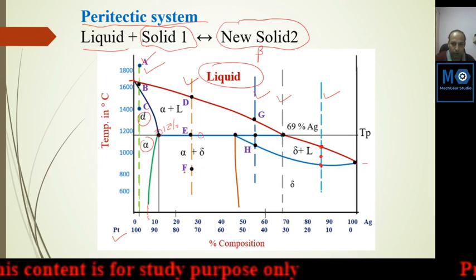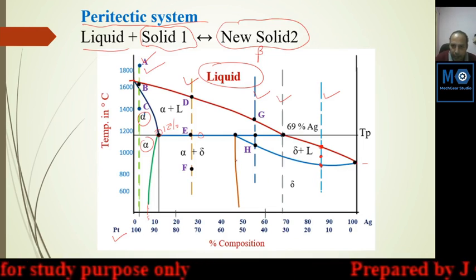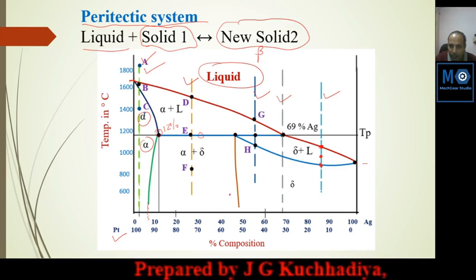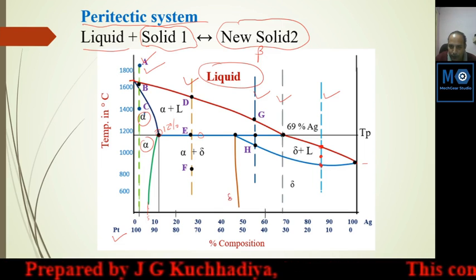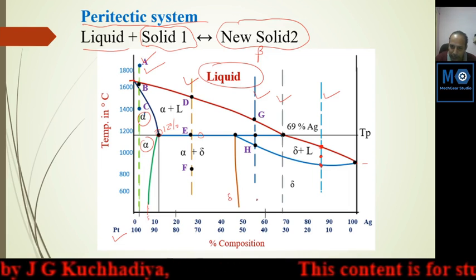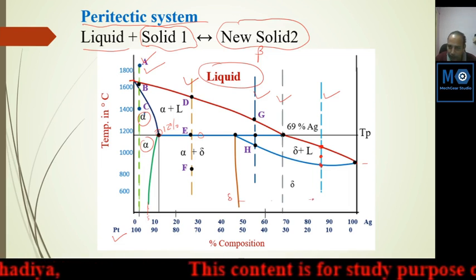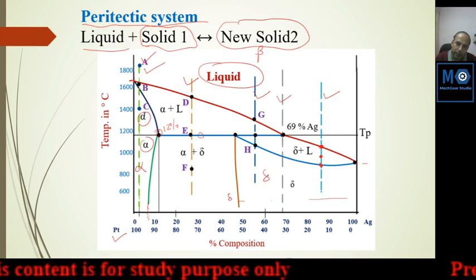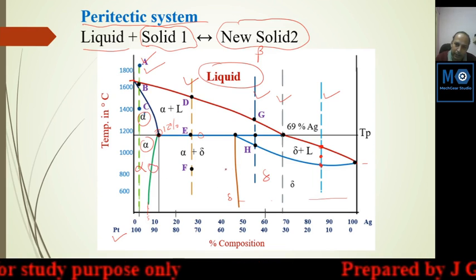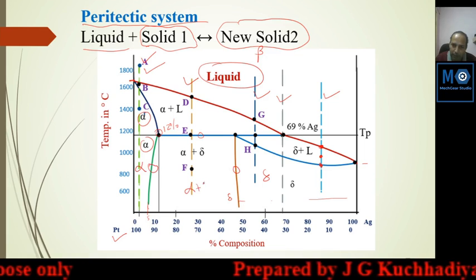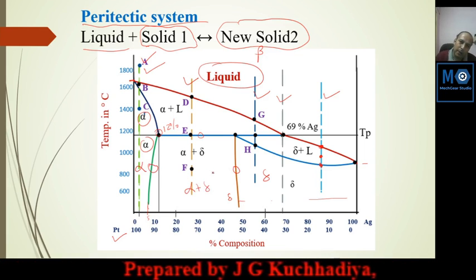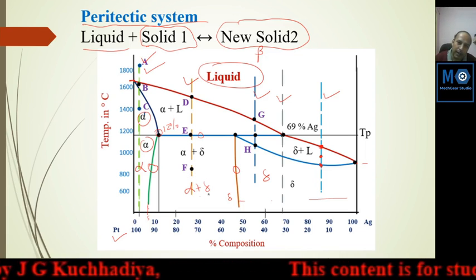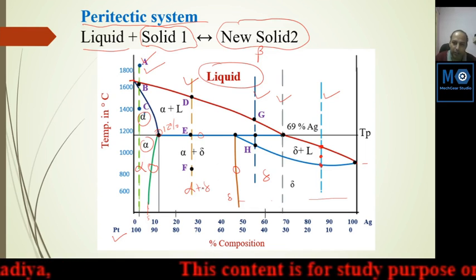The proportion of the delta is decreasing with this line. Here delta solubility is reducing. So in this region delta is increasing. Here delta in this region is decreasing. The total area length, the percentage length, is decreasing. Here complete alpha, here complete delta, and this green line and this brown line indicate alpha plus delta. So here it may be a lamellar structure or any arrangement, but it is a mixture of the alpha and delta phases. It is a standard mixture.